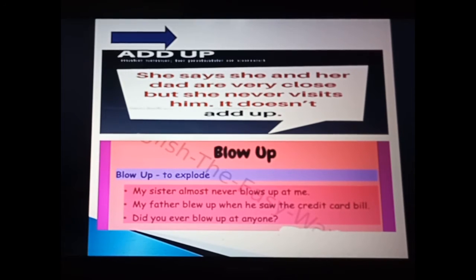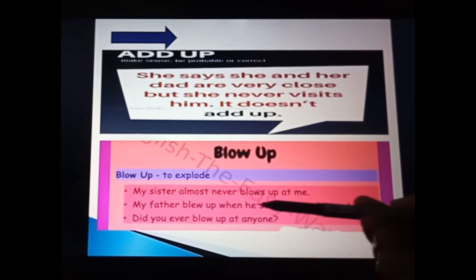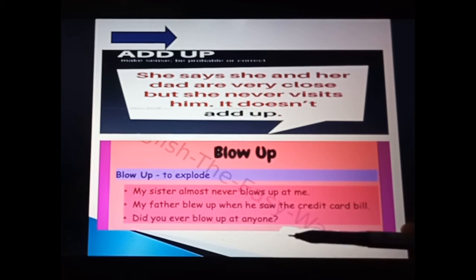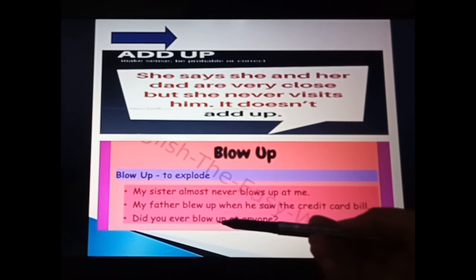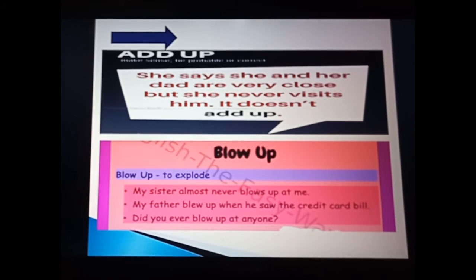Fine. So like this we can add these phrasal verbs as replacements for simple words. As you can see here, in three of the sentences I have used different forms: blows up, blew up, blow up. Different forms of the verb are there, so you can do that according to your sentence, but the meaning should be right.